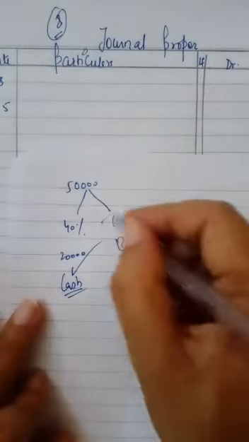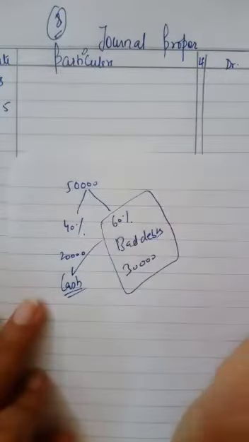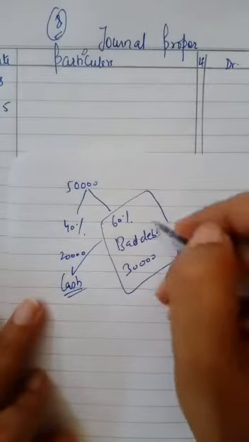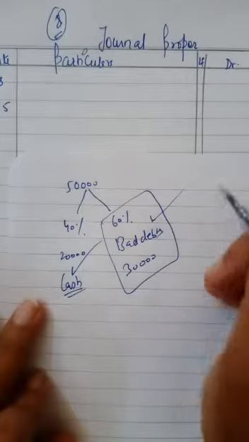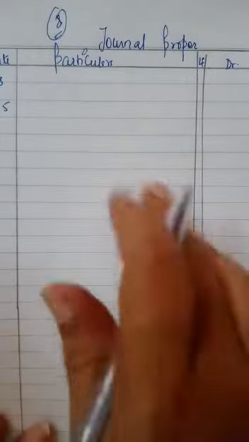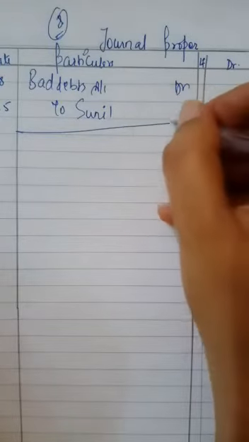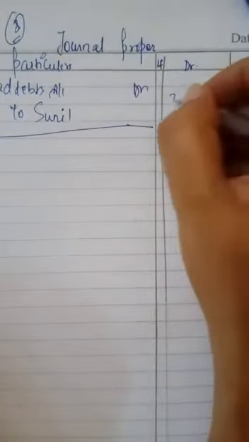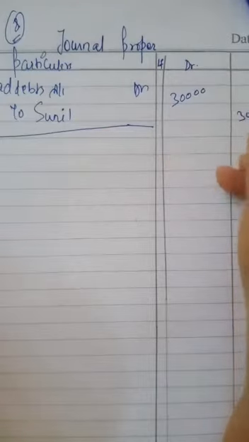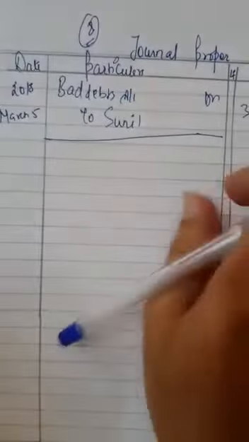They are not recorded at all in cash book or in any of the other subsidiary books. So where will it go? It will be recorded in journal proper. A simple journal entry: bad debts account debit to Sunil, the name of the person. Debit all expenses and losses, credit the giver. Now 30,000 is our pure loss. It will not be recorded elsewhere. Bad debts account debit to Sunil.